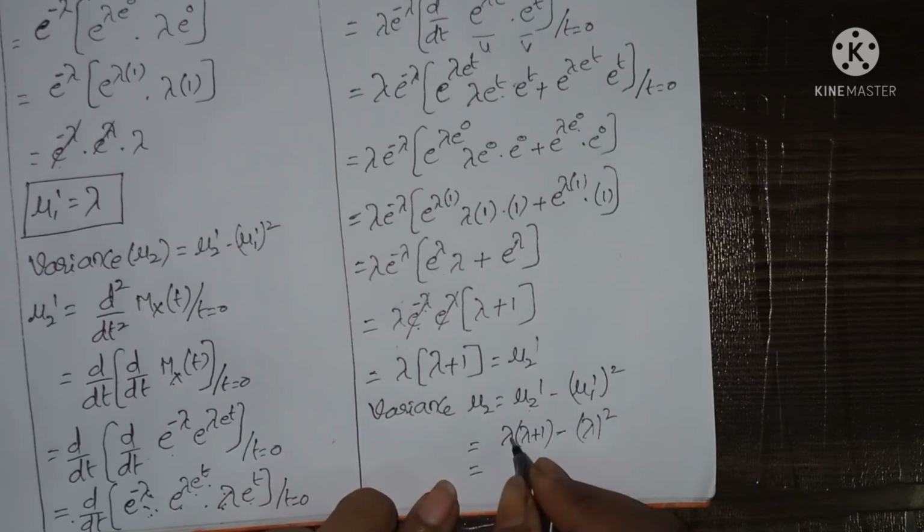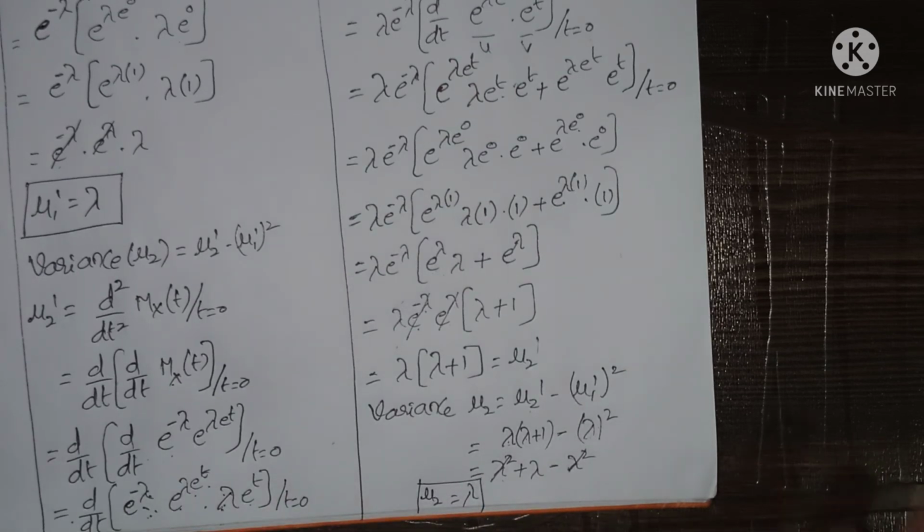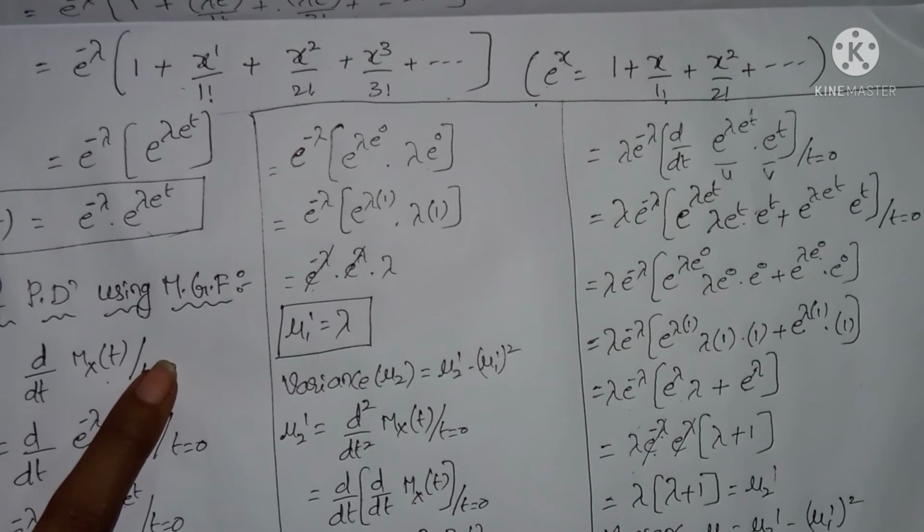So that equals lambda square plus lambda into 1, which is lambda, minus lambda square. These both terms, lambda square minus lambda square, get cancelled. So mu2 equals lambda. Like this we have to find the mean and variance of the Poisson distribution using the moment generating function.